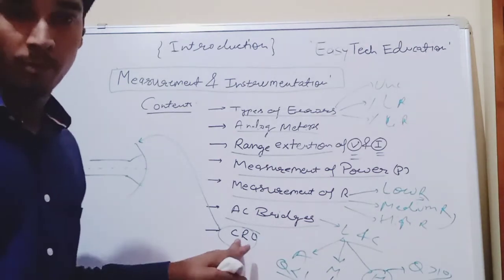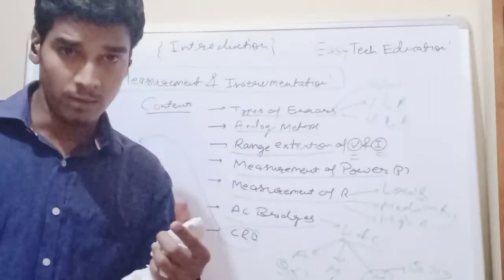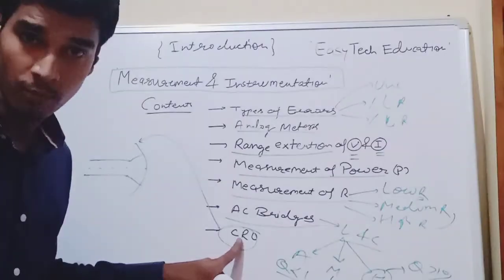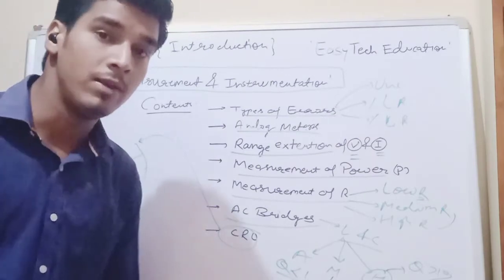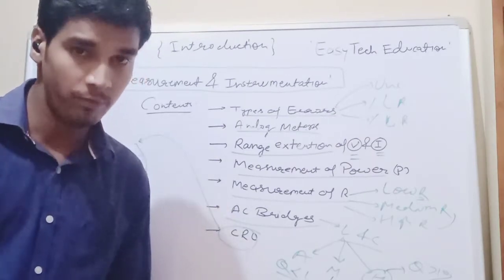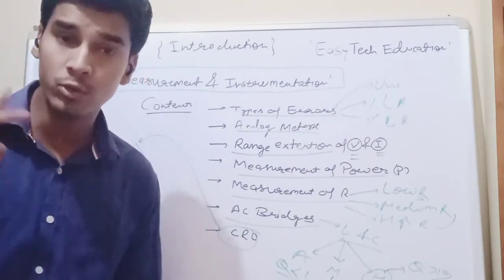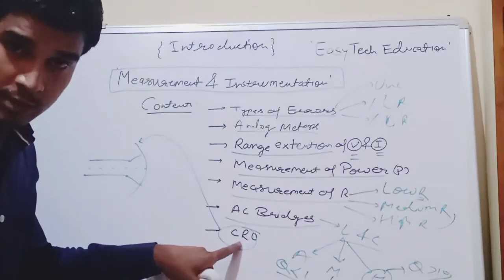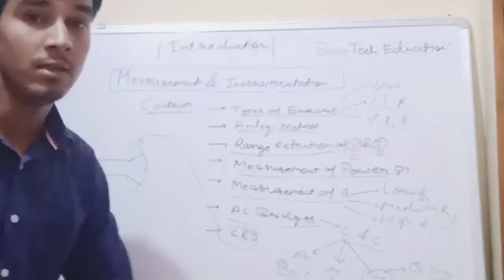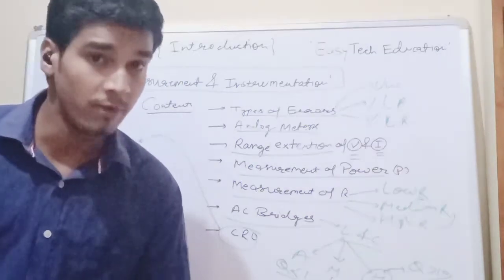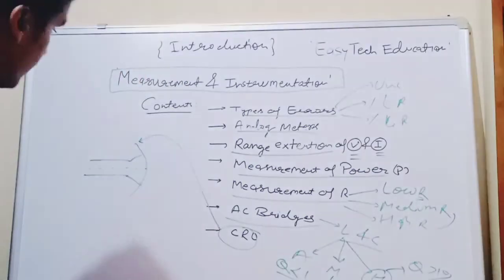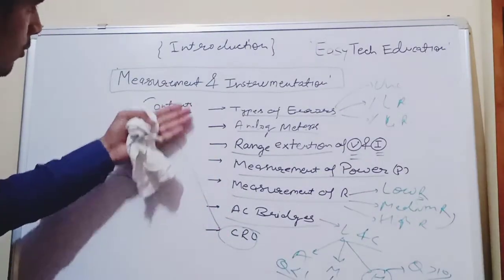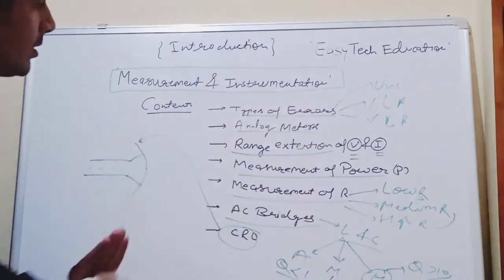There is one most important aspect also available in CRO. We can also find out the phase difference between two waveforms. We have to initially apply those two waveforms to the terminals of the CRO, and by analyzing the Lissajous pattern we can find out what the phase difference is. So these are the topics. We will cover these topics in the measurement and instrumentation subject.